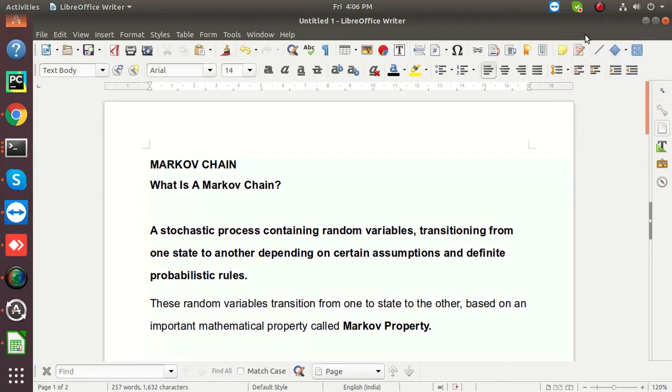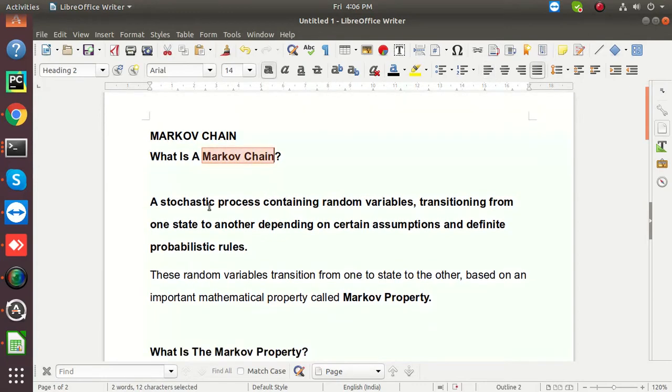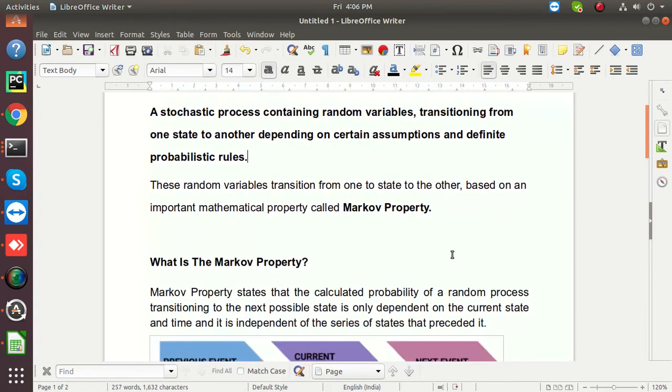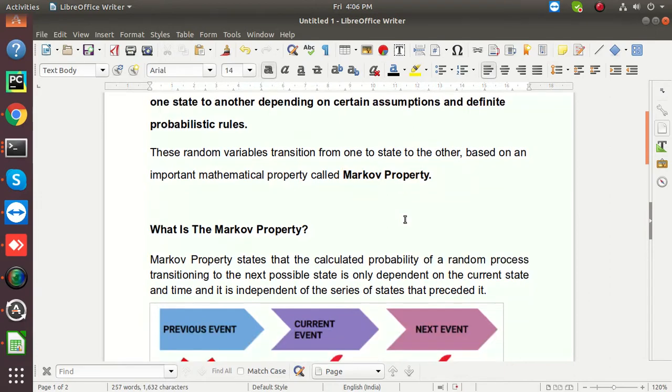Hello everyone. Today we will learn about Markov chain. So what is Markov chain? It is a stochastic process containing random variables transitioning from one state to another depending on certain assumptions and probabilistic rules. So the random variables transition from one state to another is based on the very important mathematical property called Markov property. So first we need to learn about what is Markov property.